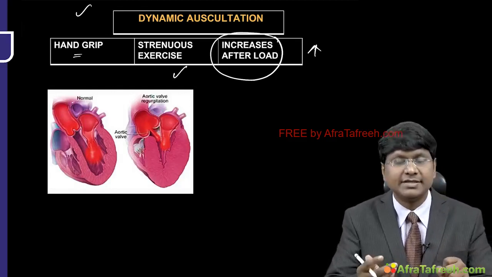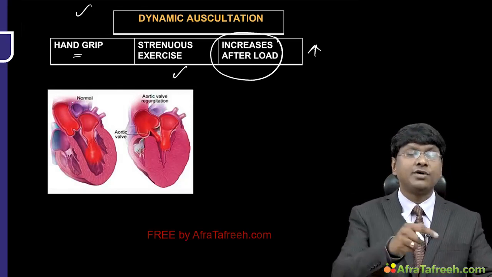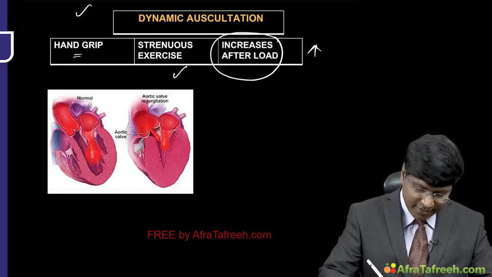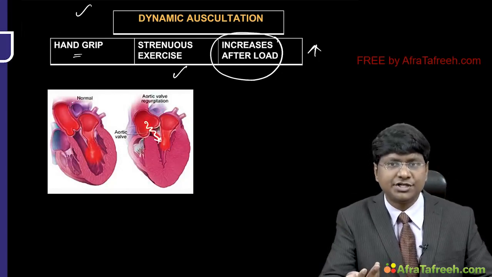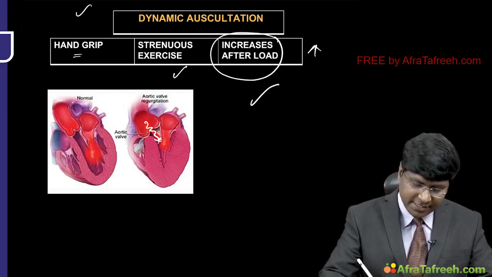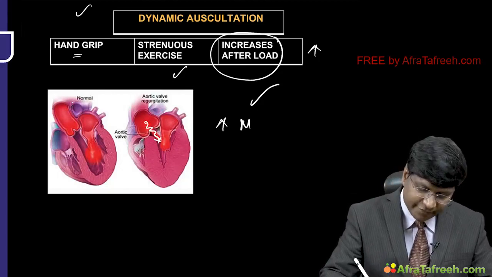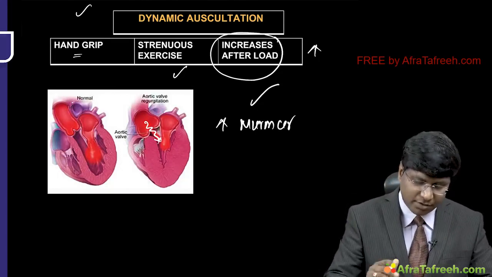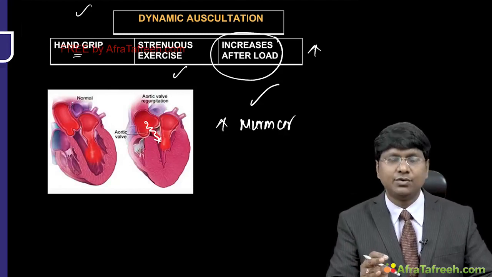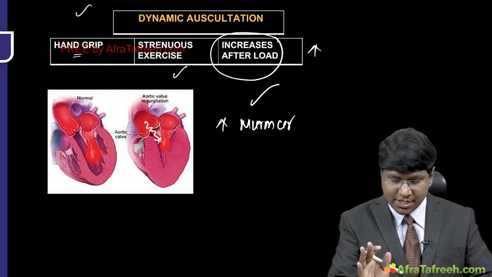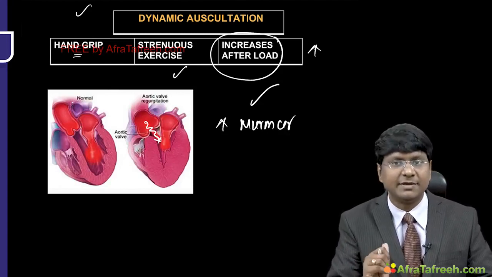Strenuous exercise also increases the afterload over the left ventricle. Once there is an increase in the afterload on the left ventricle, more and more regurgitation occurs, and thereby there will be an increase in the intensity of the early diastolic murmur. So basically the concept is that handgrip as well as strenuous exercise will increase the afterload, thereby increasing the regurgitation and causing an increase in the intensity of the murmur.